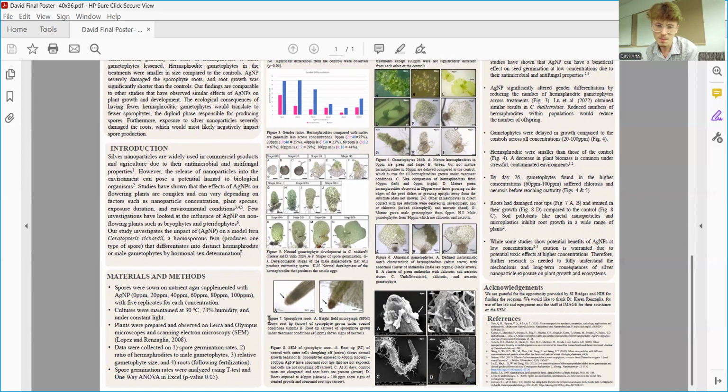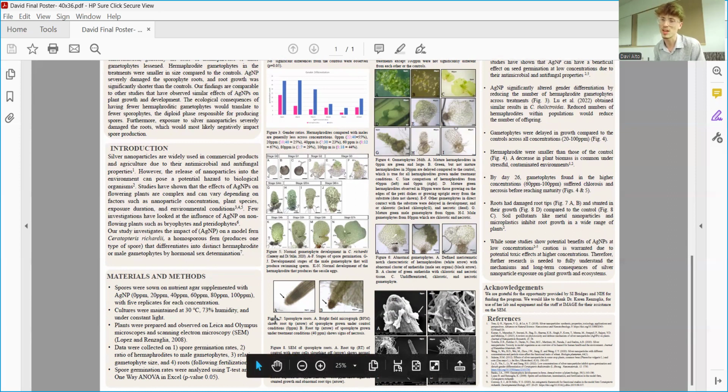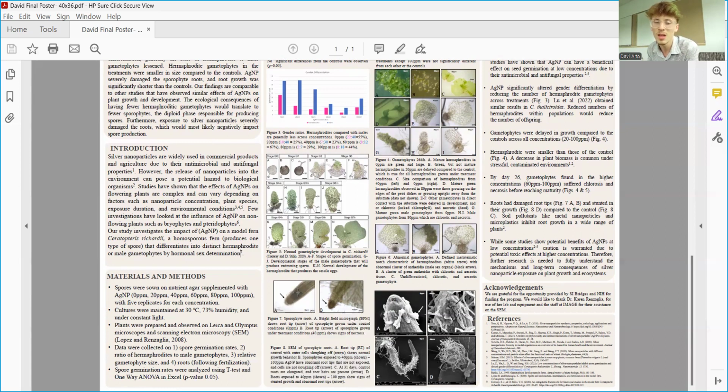Moving to Figure 7, after fertilization, in Figure 7 and Figure 8, we looked at sporophyte root tips and sporophyte length. Photo A in Figure 7 shows 0 parts per million, a healthy sporophyte root tip. As compared to photo B in Figure 7, we have 40 parts per million that has a necrotic sporophyte root tip that has become brown and is dying.